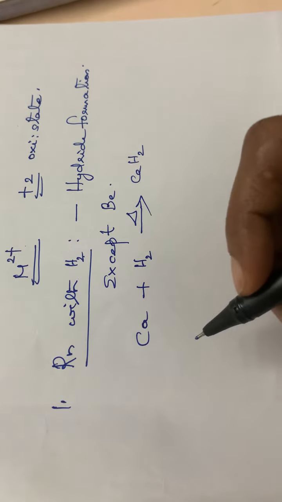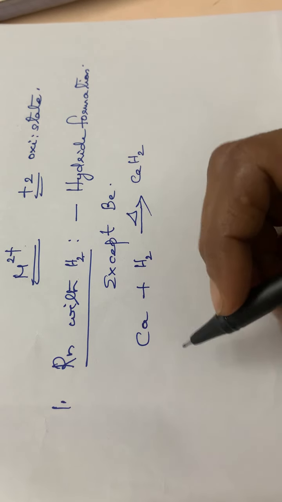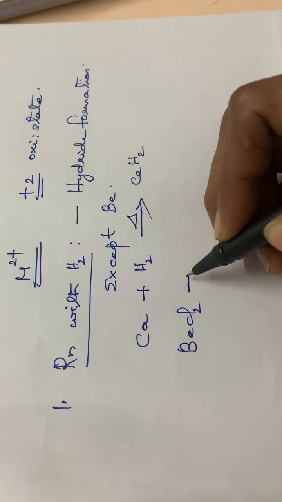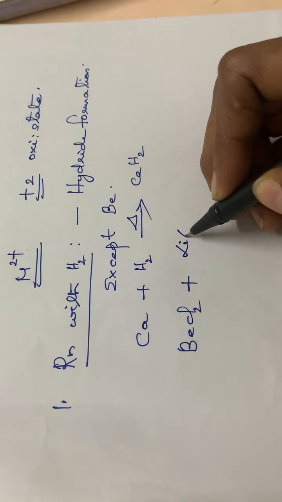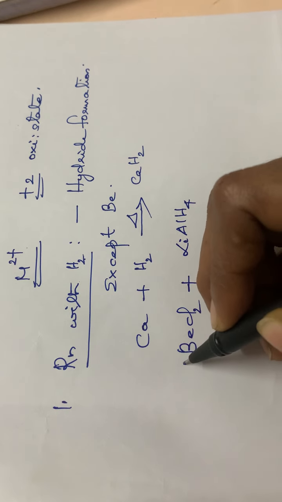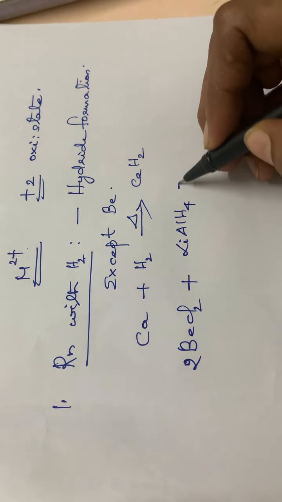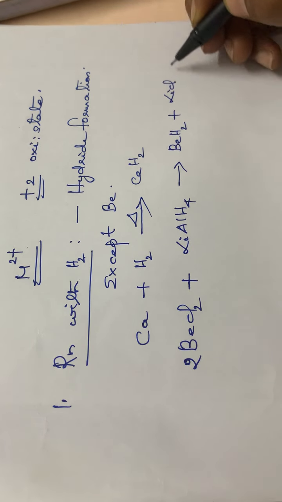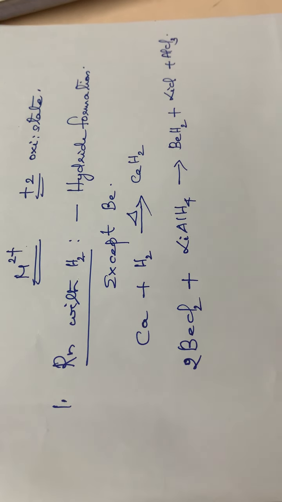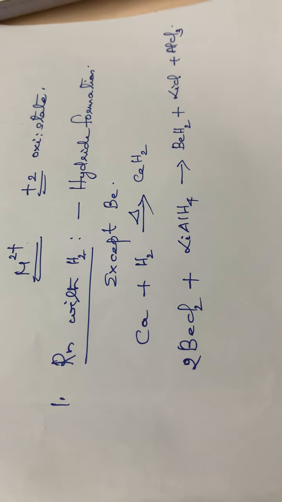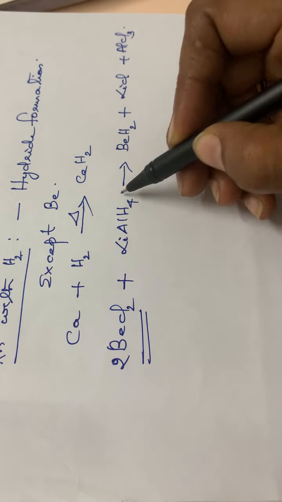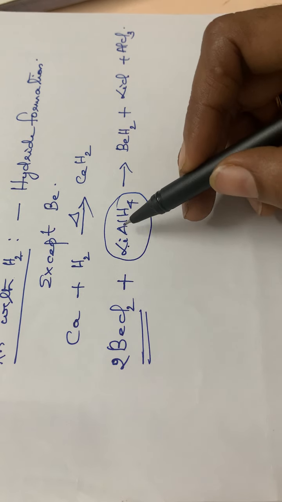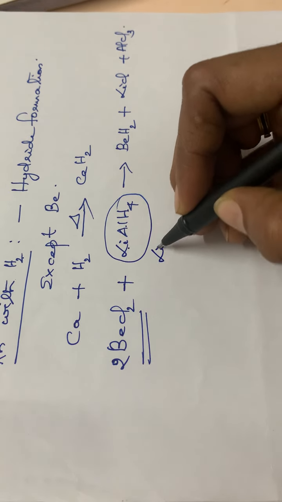Similarly, beryllium hydride can be prepared by the reduction of beryllium chloride: 2BeCl2 plus LiAlH4 giving beryllium hydride, 2BeH2 plus LiCl plus AlCl3. So beryllium chloride on reduction using lithium aluminium hydride, which is a very good reducing agent, gives beryllium hydride.